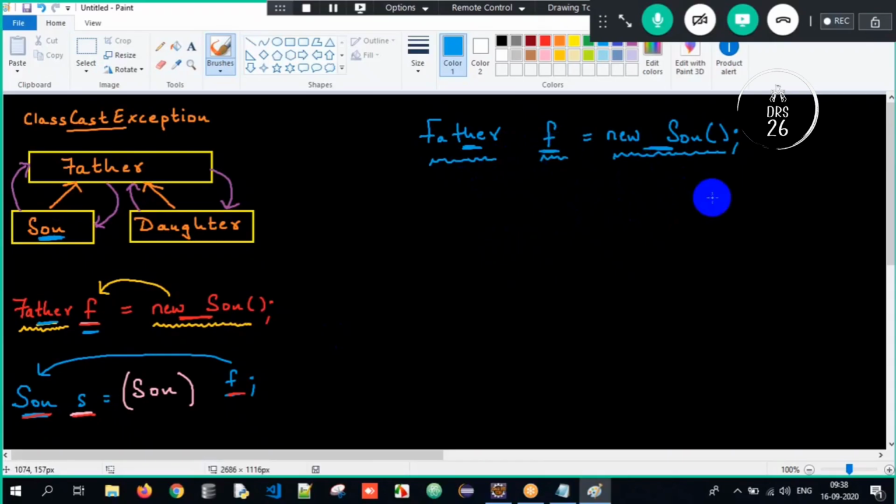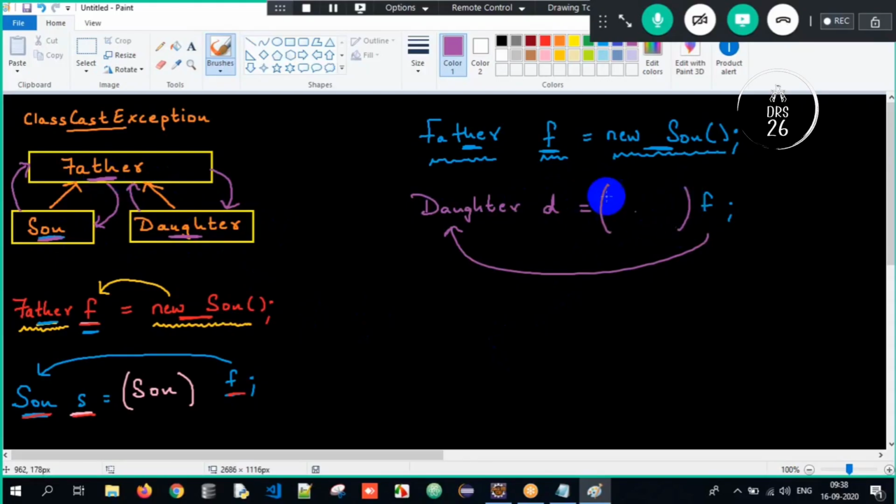But for the upcasted reference, I am trying to downcast it to a Daughter type reference. So what has happened here? Son has upcasted to Father, but we are downcasting it to Daughter. We have to do it explicitly, but now we will get an exception. What is it? Class cast exception. Why? Because here there is Father.